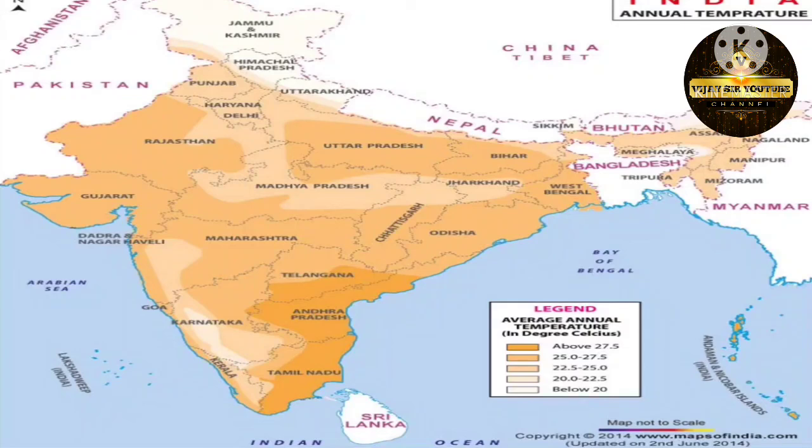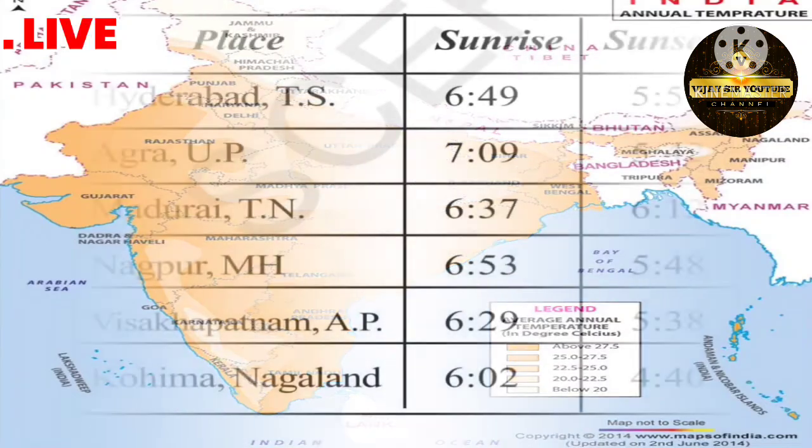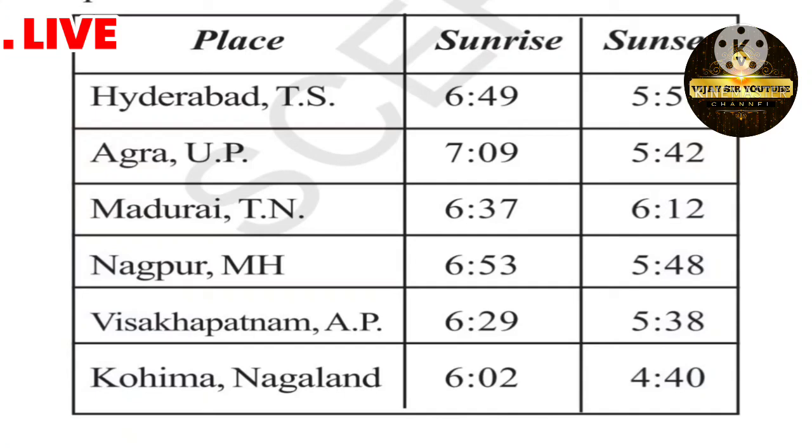Why is the north cool in winter season? Why is the northern region much cooler than the southern region? For this, in your textbook they have given different examples, some southern region states, some northern region states: Hyderabad in Telangana, Agra in UP, Madurai in Tamil Nadu, Nagpur in Maharashtra, Visakhapatnam in Andhra Pradesh, Kohima in Nagaland. Some belong to the southern region, some to the northern region.